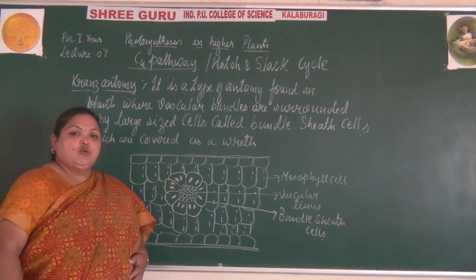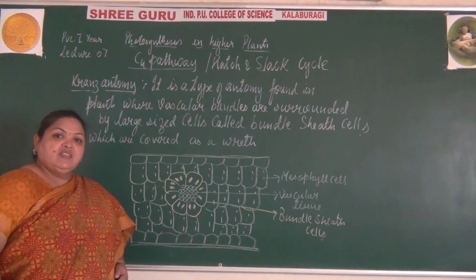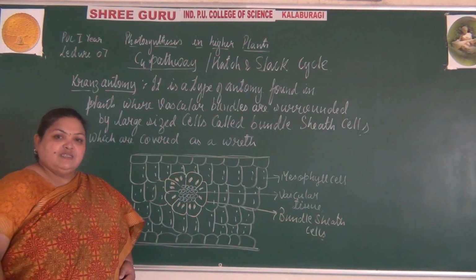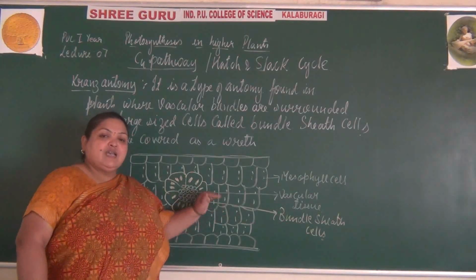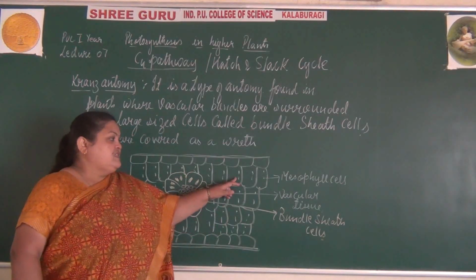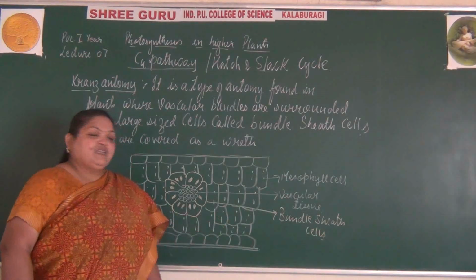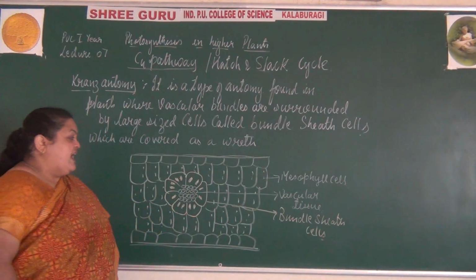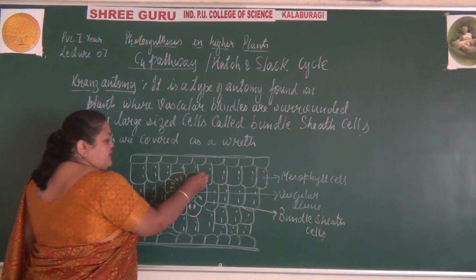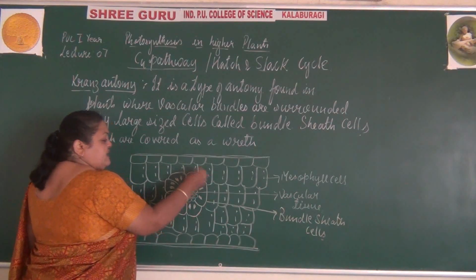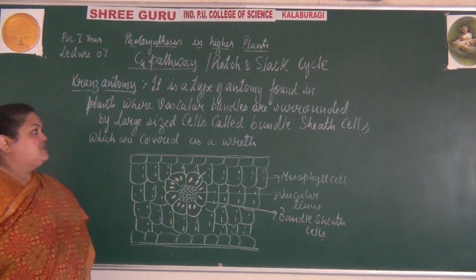So this leaf shows dimorphism in the chlorenchymatous cells. The chlorenchymatous cells are of two forms. One is the mesophyll cell and the other is the bundle sheath cells. And this reaction occurs between the mesophyll cell and the bundle sheath cells.